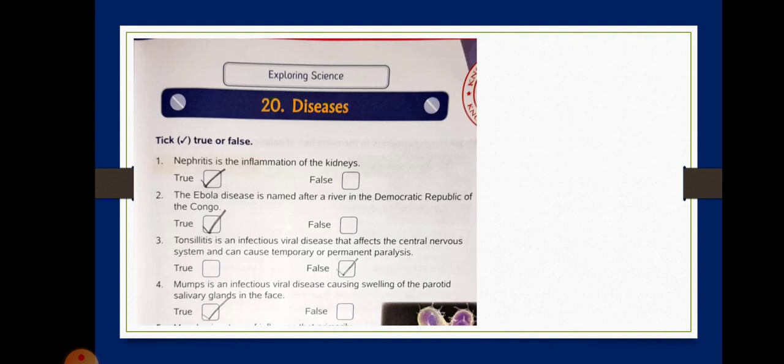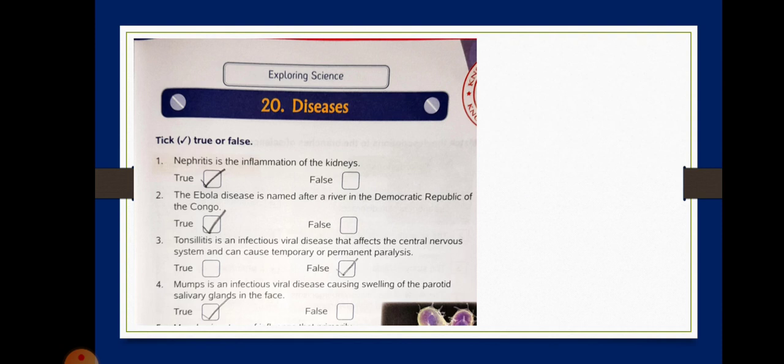So this video is for class 7 students and today we are doing page number 27 about diseases. Okay, so get ready with your book. Let's begin. Diseases. So we have to just tick here on true or false. The names of the diseases are given, and the details are given, and accordingly we have to tick either it is true or it is false.